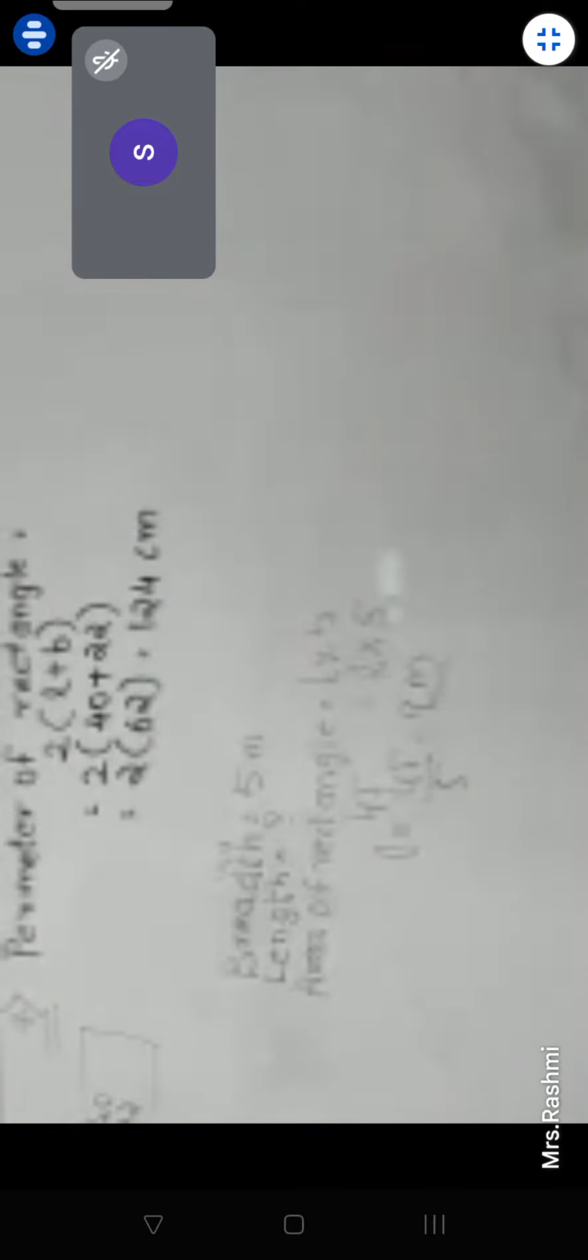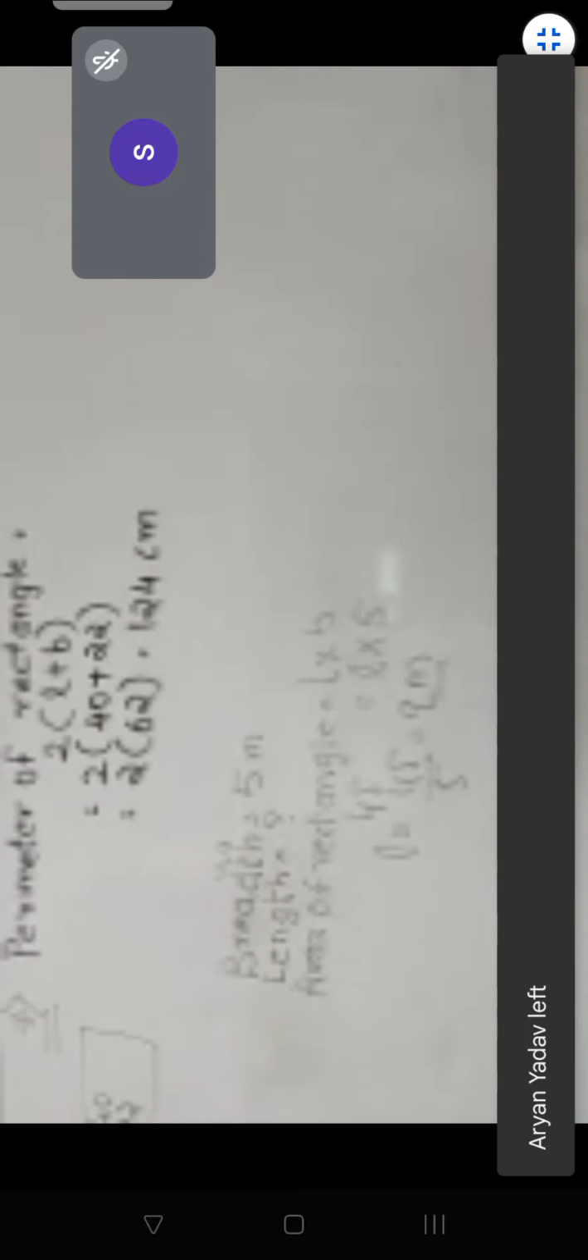Not square centimeter, but only centimeter. 124 centimeter upon 4 is equal to 31 centimeter. Yes, ma'am, 31 centimeter. Ma'am, my work is done.